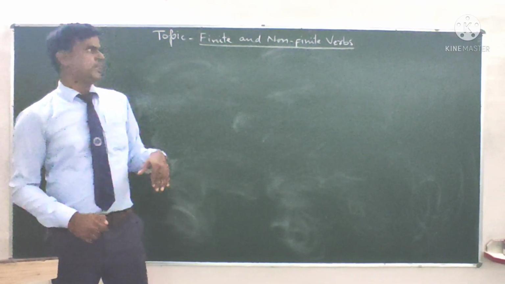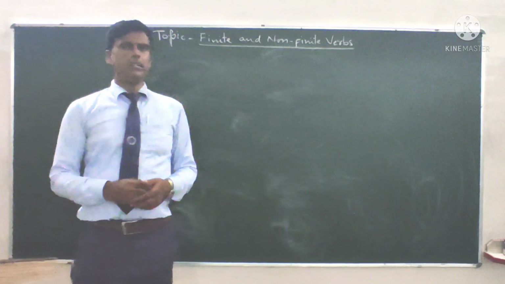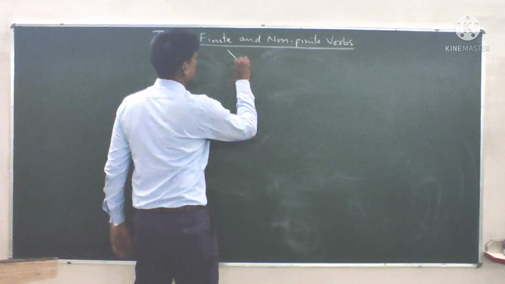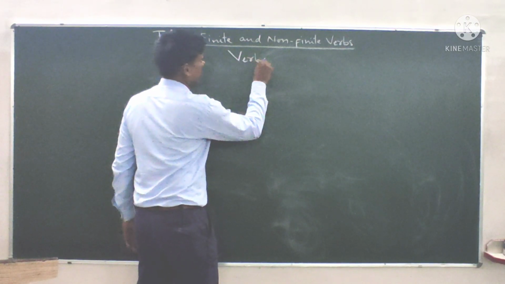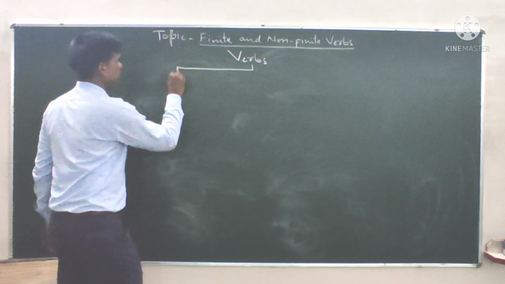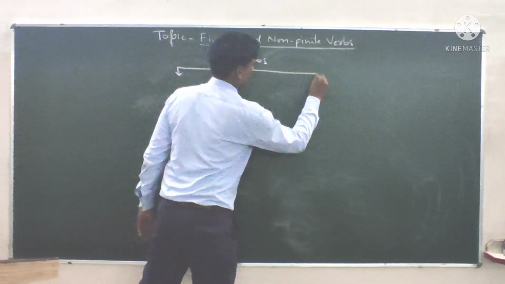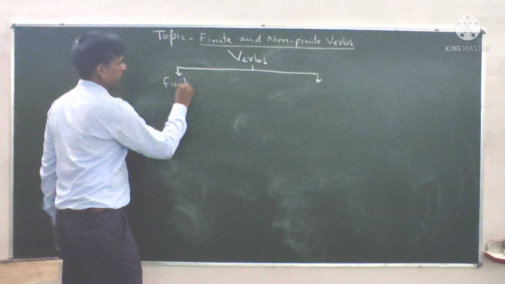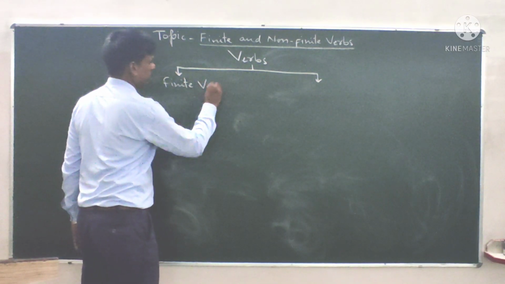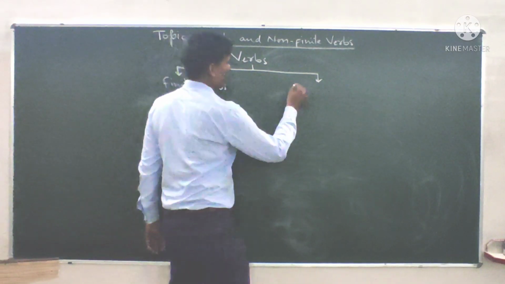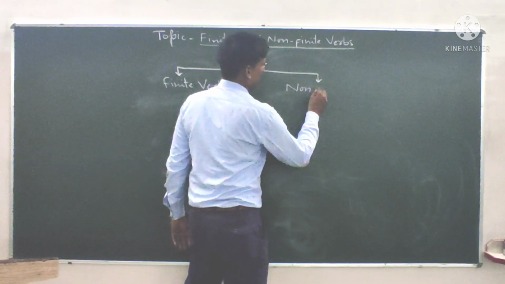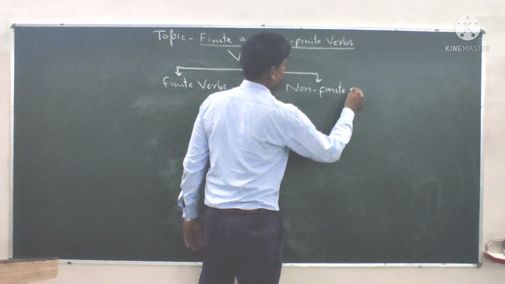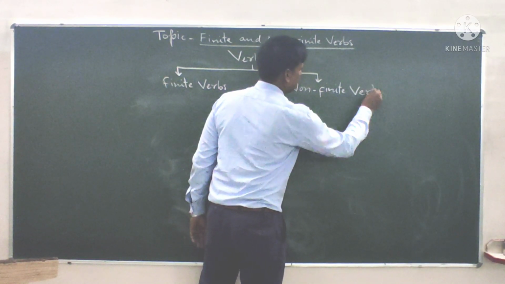Now let us see about finite and non-finite verbs. Verbs can be divided into two parts. Number one, finite verbs, and number two, non-finite verbs.